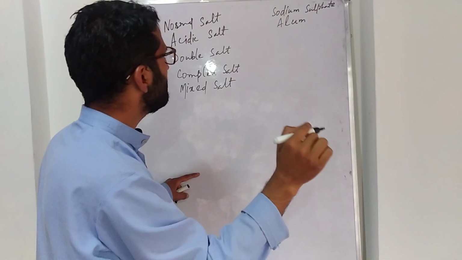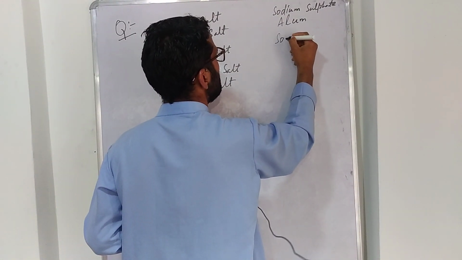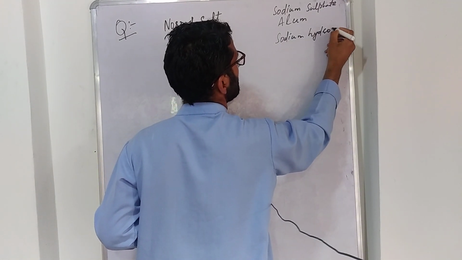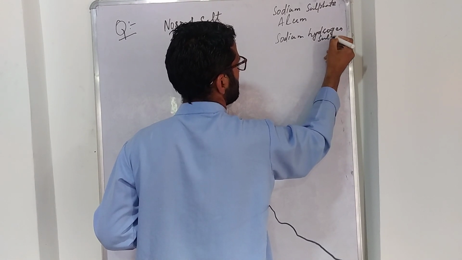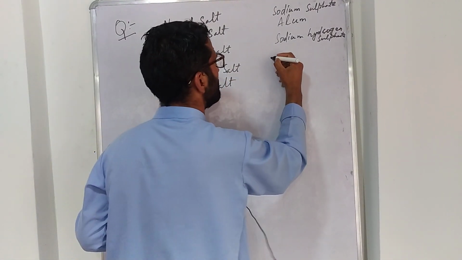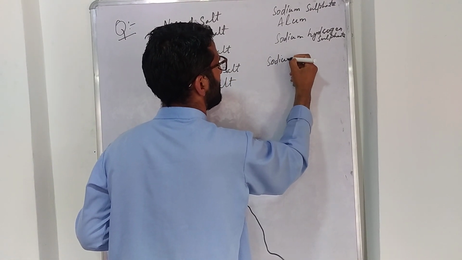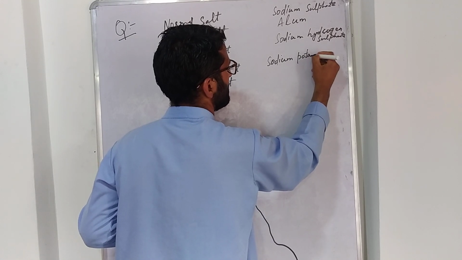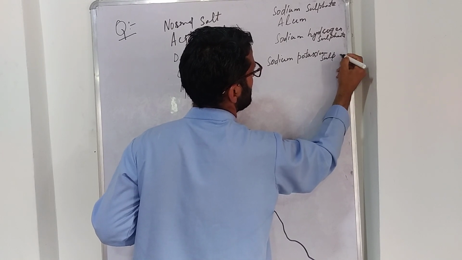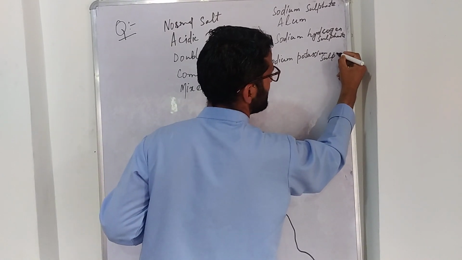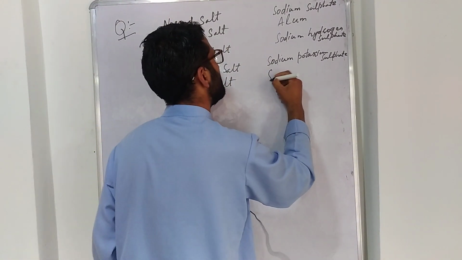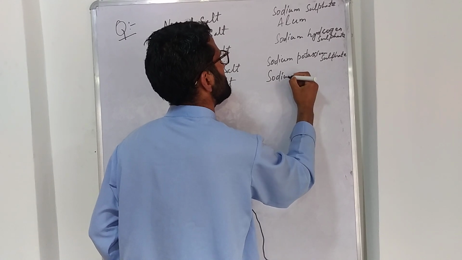Third one, I will write sodium hydrogen sulfate. Fourth one, I will write down sodium potassium sulfate. Sodium potassium sulfate. And last one, I will write here, it is sodium zincate.